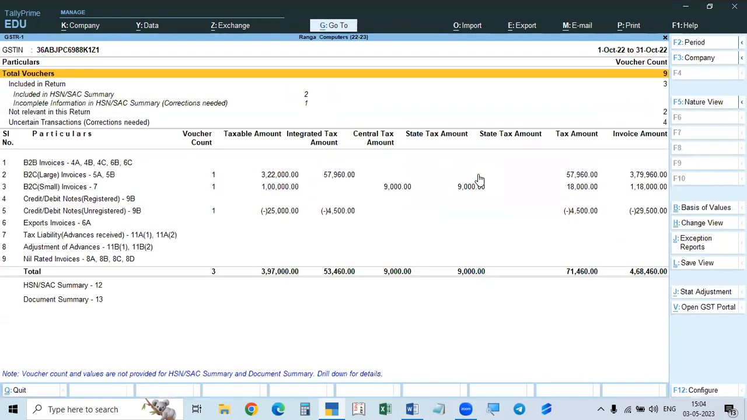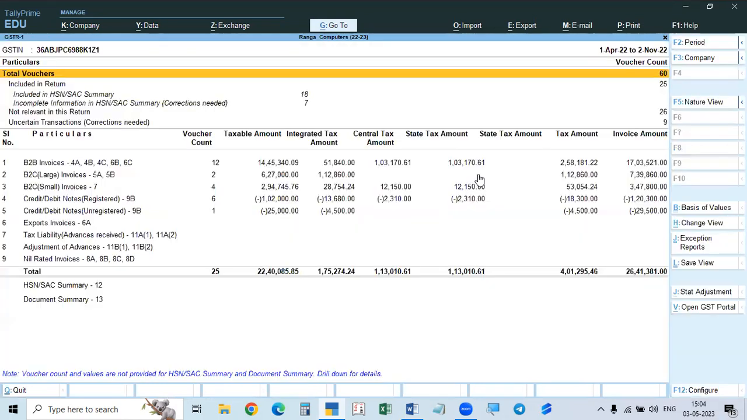Go to GSTR1. I will take the total period, till the last date. Here, see, like I already explained, total number of vouchers is 60. Out of 60, 26 are not relevant to this report. That means 60 minus 26, 34 vouchers are related to this report. But there are some uncertain transactions where corrections are needed.